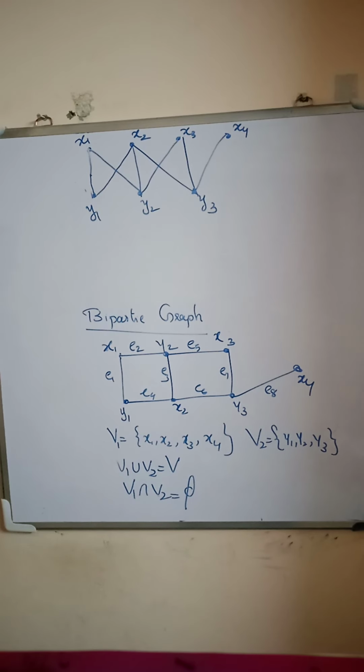So bipartition means we can partition the vertex set into two sets V1 and V2 such that every edge in the graph connects a vertex in V1 and a vertex in V2, so that no edge in G connects either two vertices in V1 or two vertices in V2.